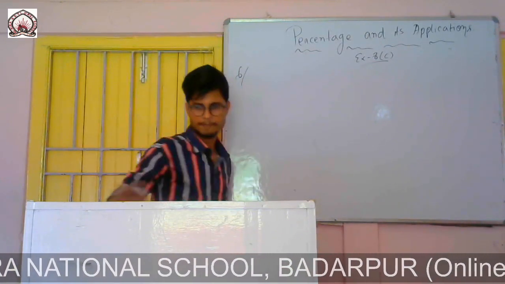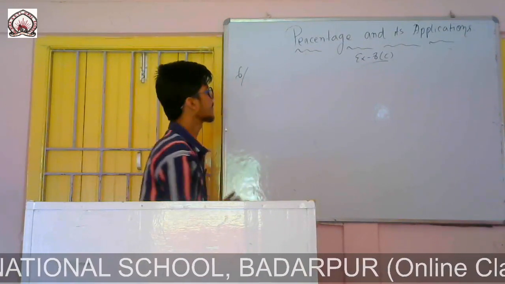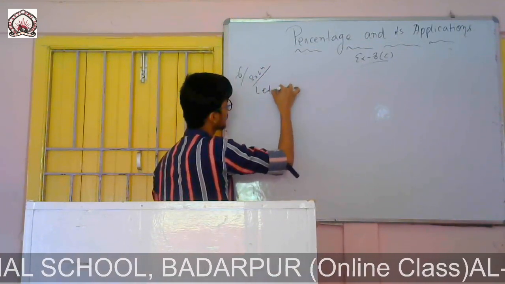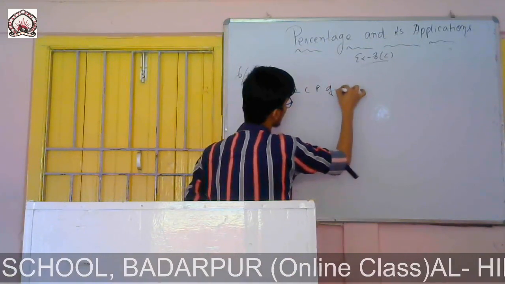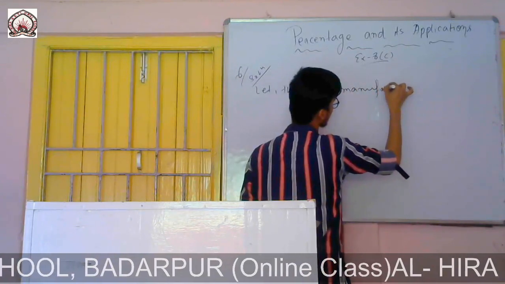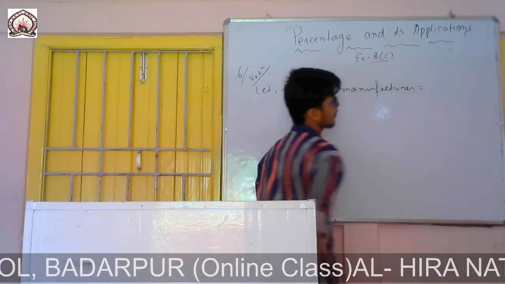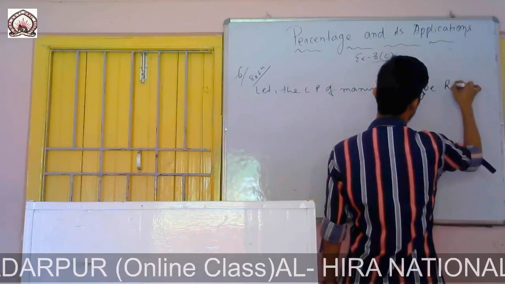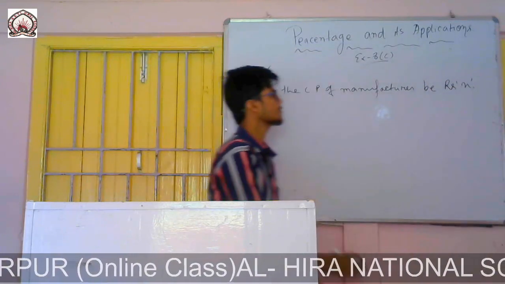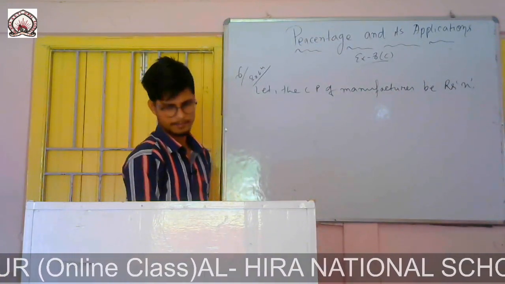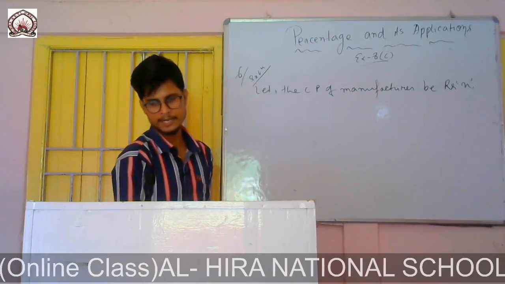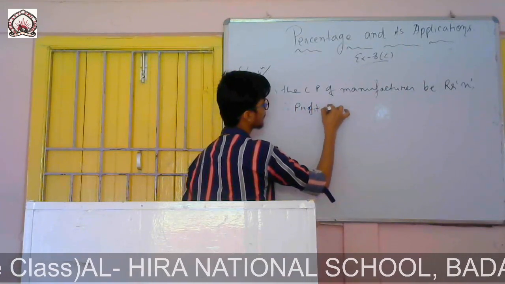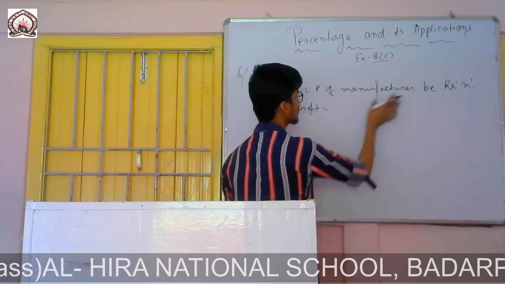Question number 6. Let the CP of manufacturer, the cost price, be rupees X. So how much profit did he gain? He gained 18% profit. 18% of which one?